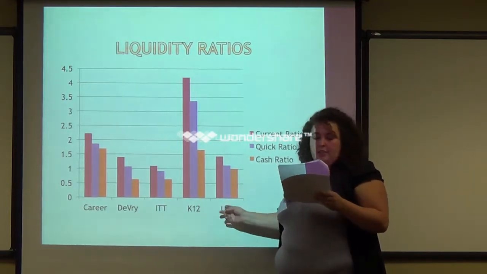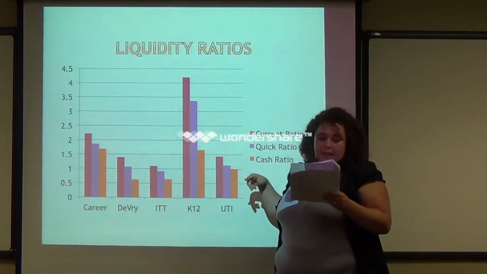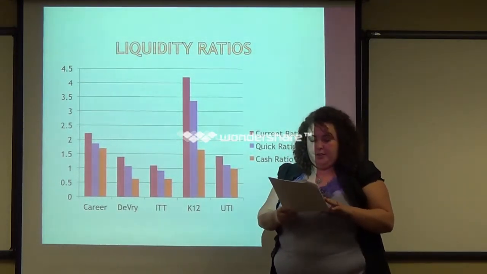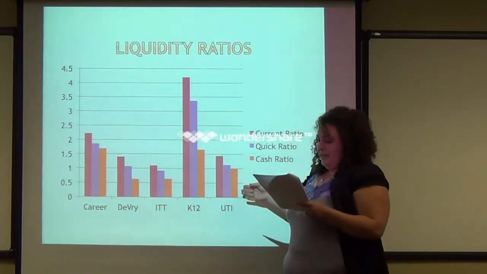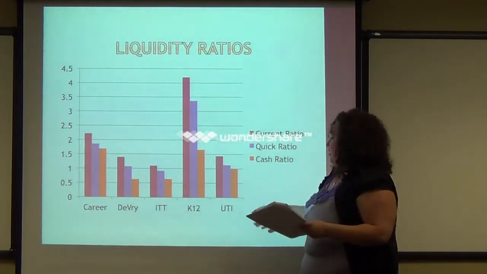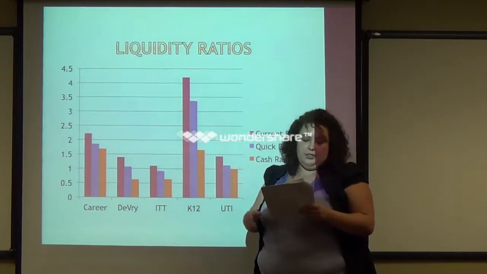UTI is also a company that has all three ratios above 1, meaning that they have enough cash to cover all of their short-term debt, which is great. However, their ratios aren't as high as K-12, and they only have a 0.2% short-term debt. So they have less short-term debt than K-12, and K-12 is still doing a lot better.